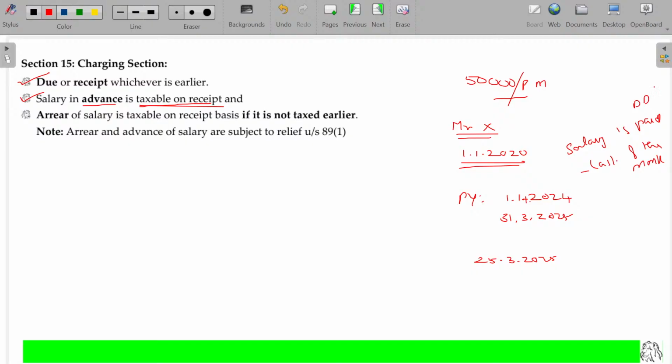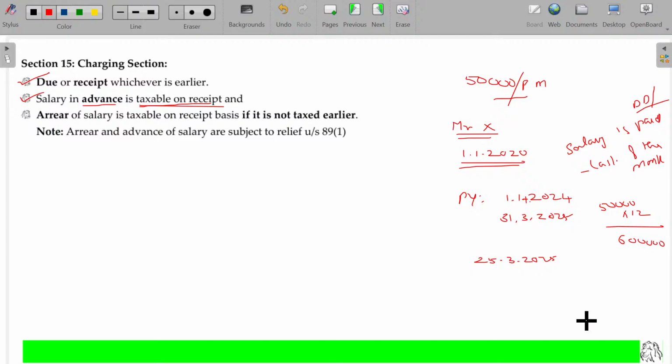Salary due date as well as payment date, both are the last day. No problem here. So January salary is payable in January, April salary is payable in April, last date itself. His monthly salary being 50,000. So for the previous year 1/4/24 to 31st March 2025, he might have drawn 50,000 rupees per month for 12 months. So 6 lakhs will be the taxable income.